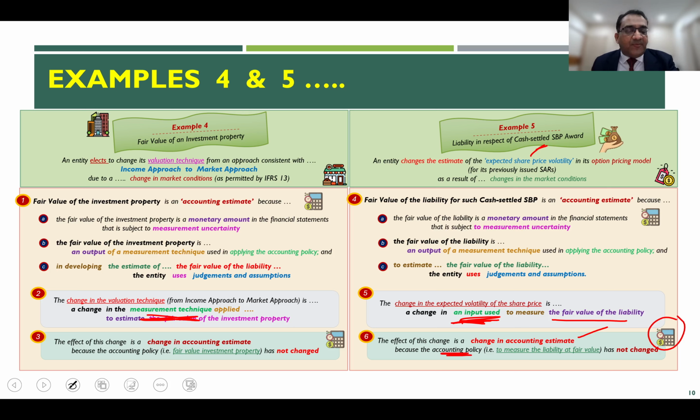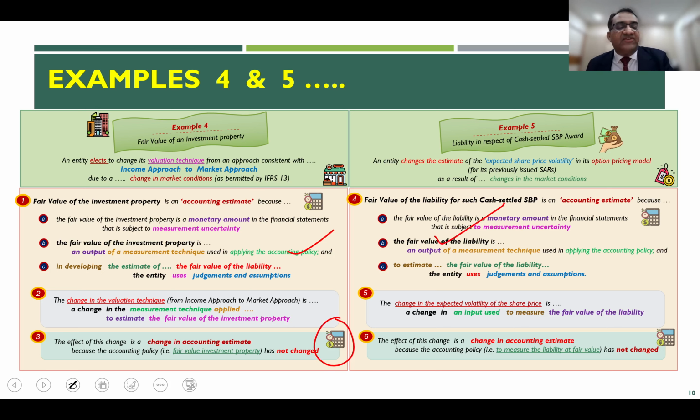Because your accounting policy was to measure the liability at fair value. The liability on the cash settled SBP award has to always be measured at fair value. That policy is not getting changed. What is getting changed is the process of valuation of that particular liability. And therefore, in both these examples, the standard clarifies that both fall in the category of change in accounting estimate because of the reasons listed here.